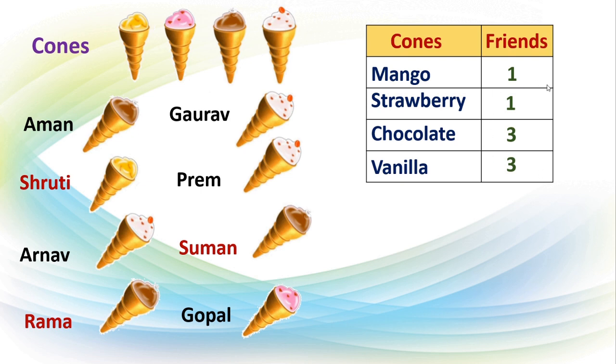See, we got full information of these friends' preferences. Right? Altogether how many friends were there? 8. Got this? This is nothing but handling the data. This table gives us a clear picture of the selection of different cones by the friends. Okay, we will move to the second example.